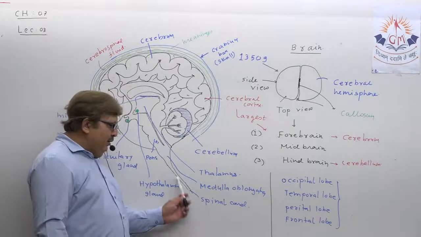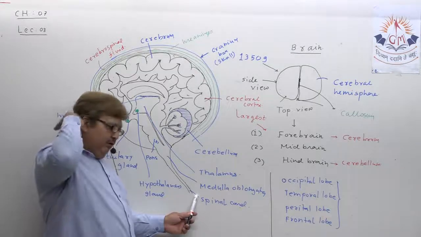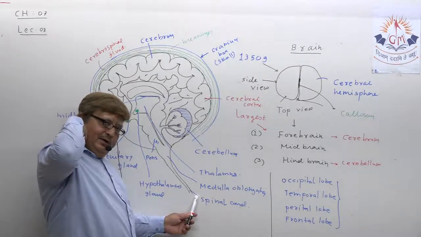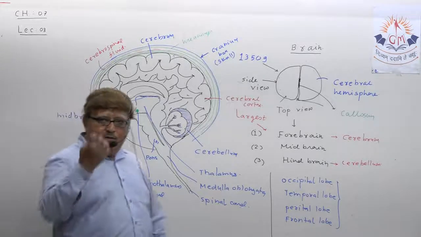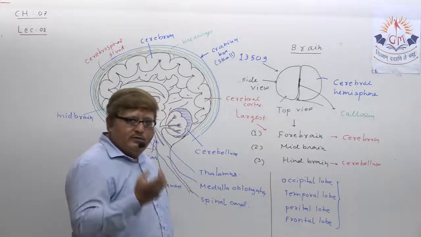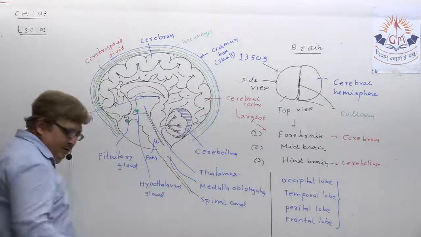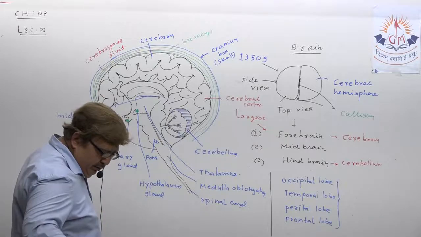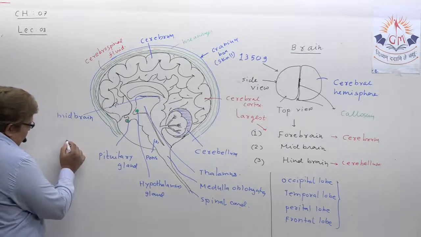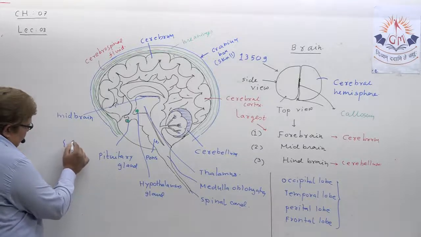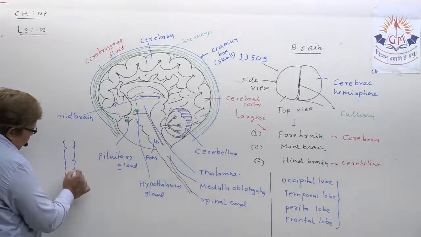Understand? Then the posterior extension of the medulla oblongata is our spinal cord, as you know. And the spinal cord, so you know, it's not a part of your study, but the spinal cord is actually protected, understand, in the vertebral column. You must be knowing very well. Just let me show you a little. The spinal cord actually is protected, as you all know, in the vertebral column.